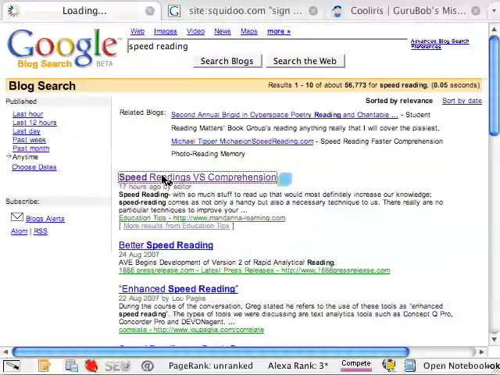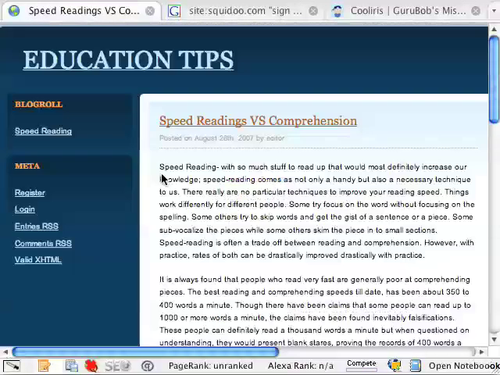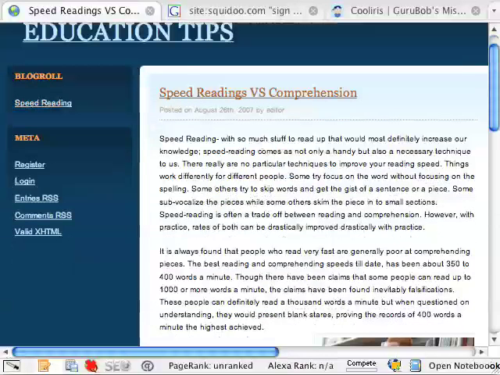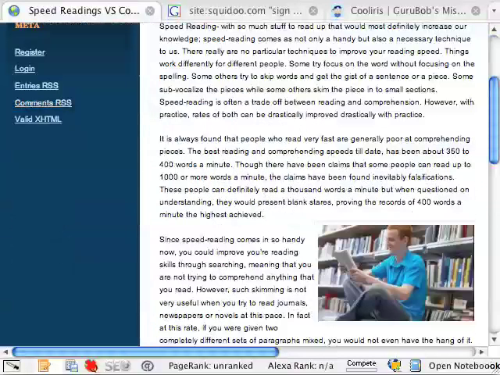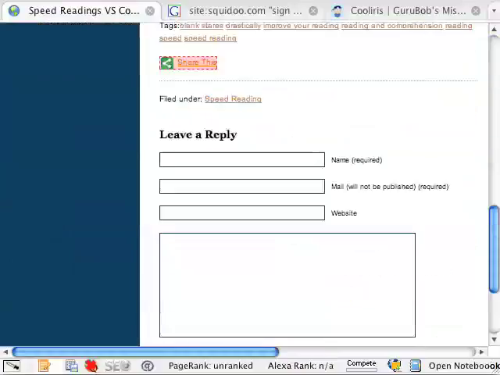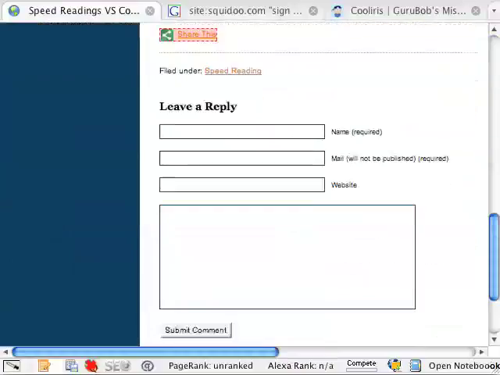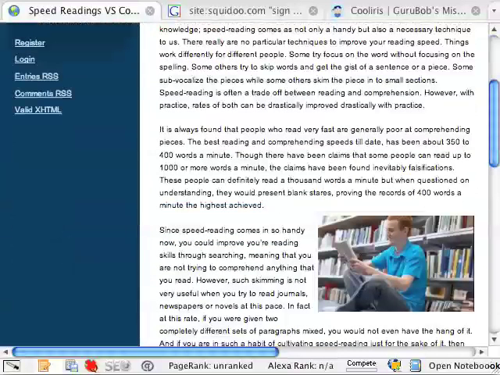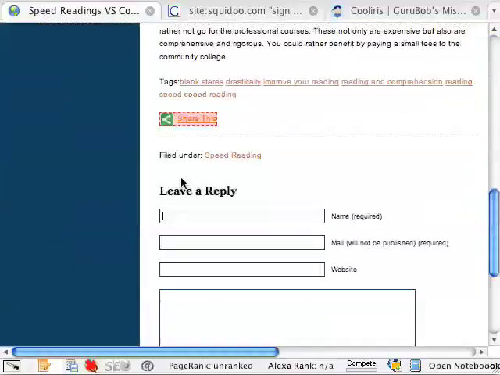By clicking through to these blogs, we might be able to find blogs where we can make a comment, and indeed this is a blog where that is possible. What we would do here, as you've seen in earlier videos, is probably use our unique phrase. I haven't checked this, but I'd check whether something like "the speed reading guru" is a phrase that is unique in Google at the moment, and if it is, I would use that as the name here.